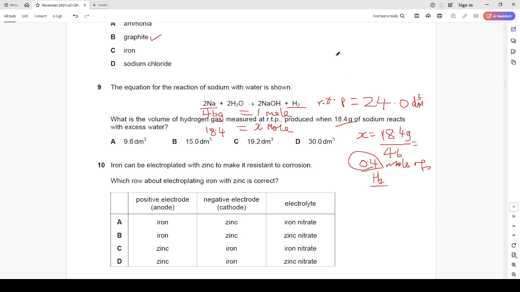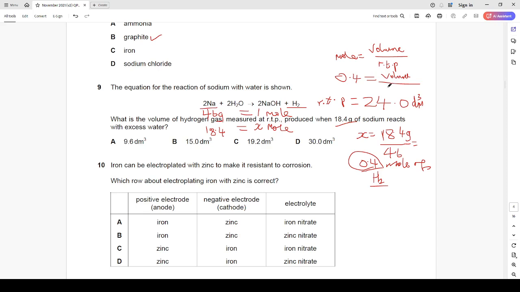Let's use the formula: mole amount in mole is equal to the volume divided by the RTP volume. That's the RTP volume. Now we have 0.4 mole of hydrogen gas being produced, then the volume we are looking for is the volume produced at 0.4 mole, right?